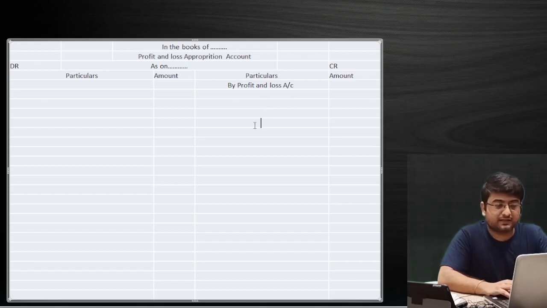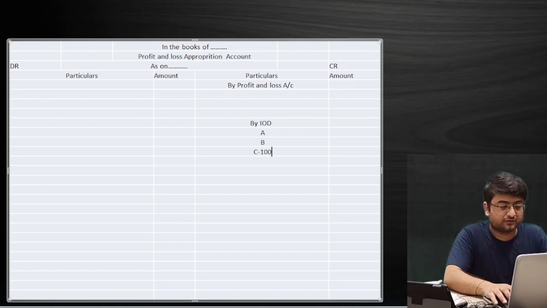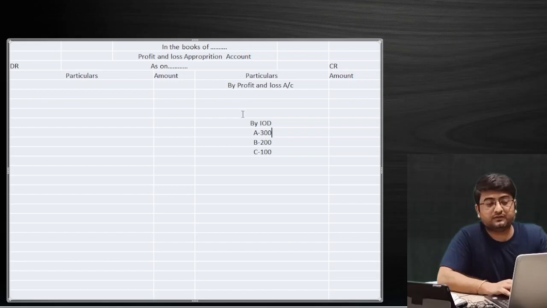Okay. Second, if we pass one more entry on the debit side, for interest on drawings, for example, we have 3 partners, say for example A, B and C, and the individual amount is rupees 100 for C, for B 200, and for A, for example, 300. Then there will be one journal entry for this interest on drawings as well. Why? Because for this we have a posting in the account, so we'll have a journal entry as well.